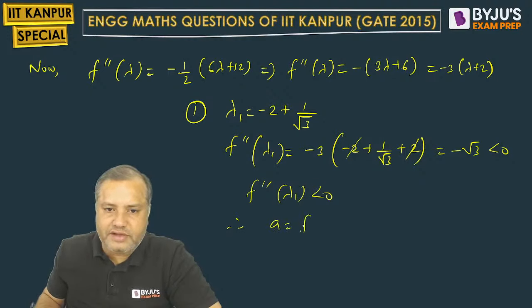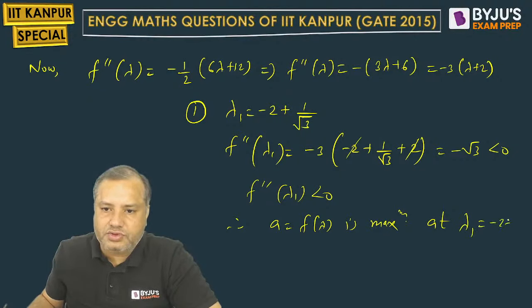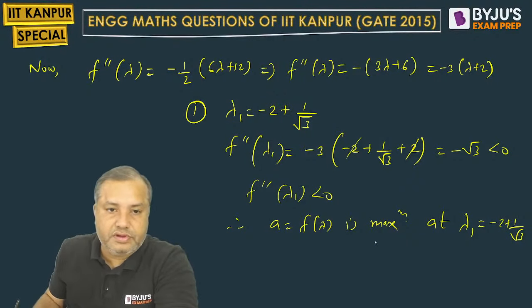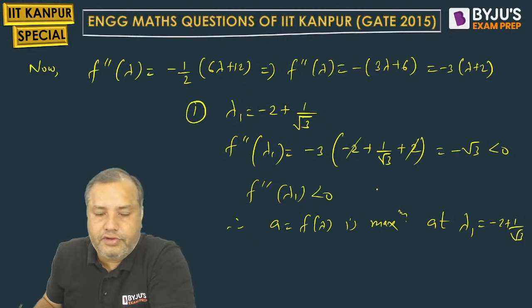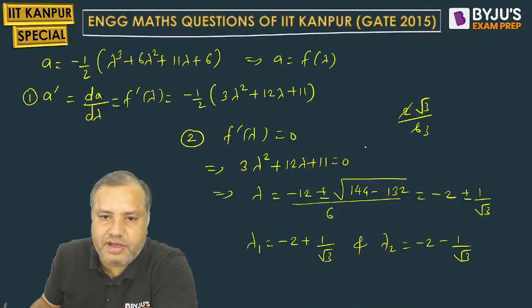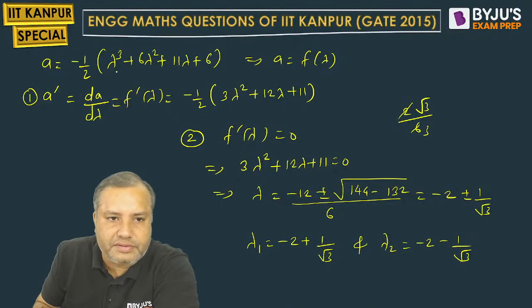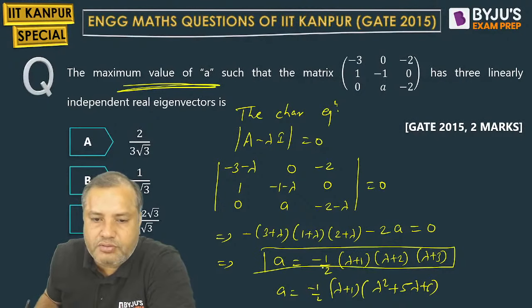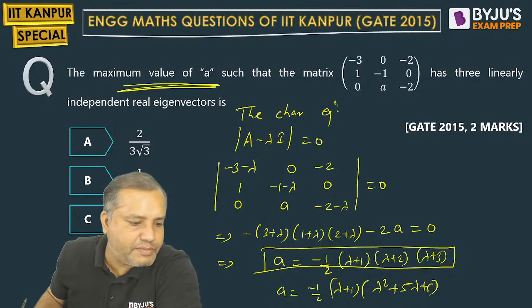Therefore A, that is f of lambda, is maximum at which point? Lambda 1 equal to minus 2 plus 1 by root 3. So you have to put this value here. Better you should put it in this formula. What is that formula? Minus 1 by 2 times lambda plus 1, lambda plus 2, lambda plus 3.